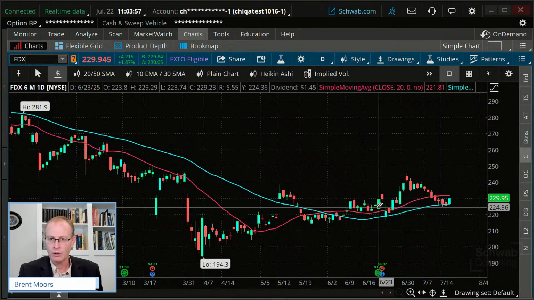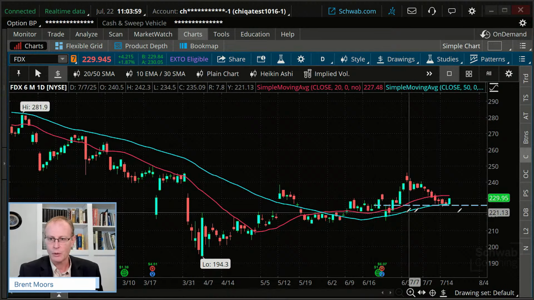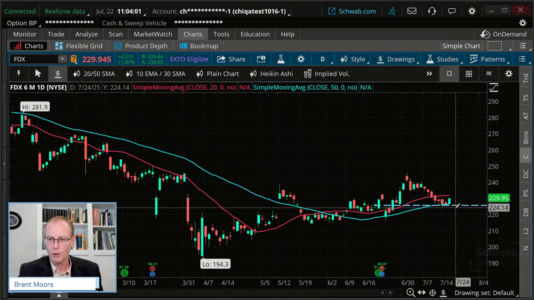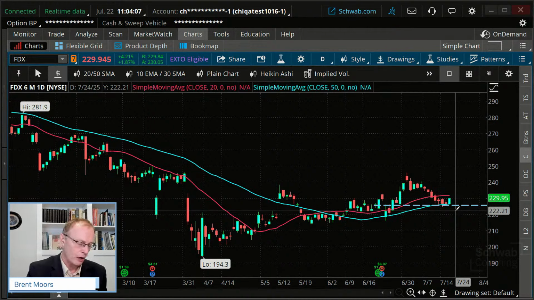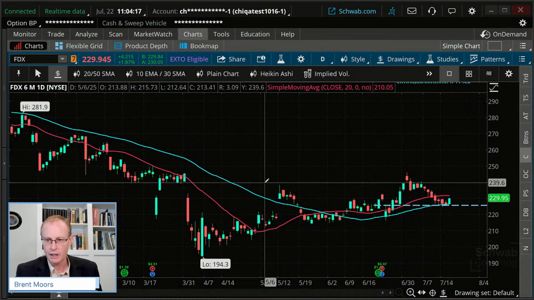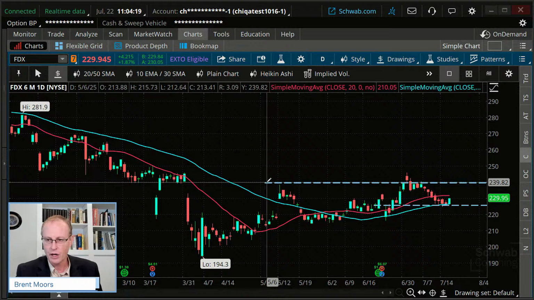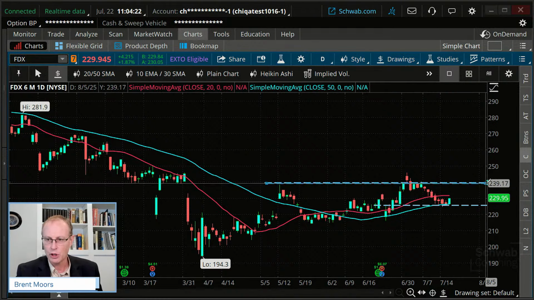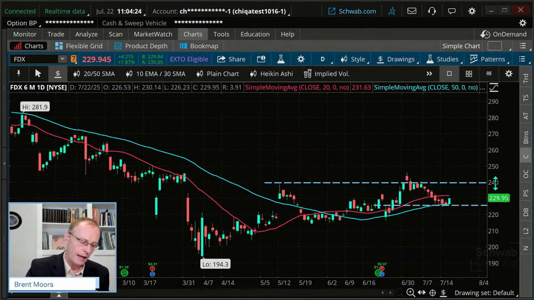And if I want, I can look and say, most recently we were here, and we can look to put in an exit order if we break below that, maybe a couple percent below. For our purposes here, around 222, we could look to exit that order if it goes against us. Or we could make a target price up here around 240, and put in a target price at 240.